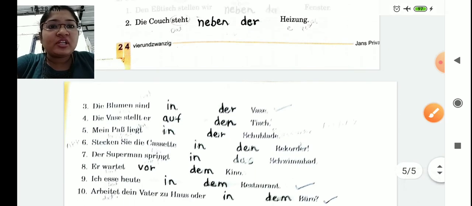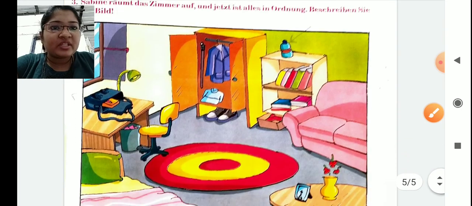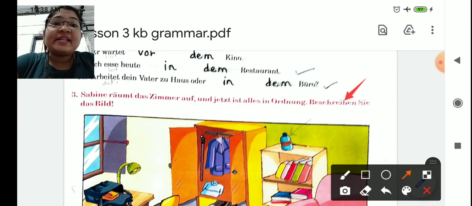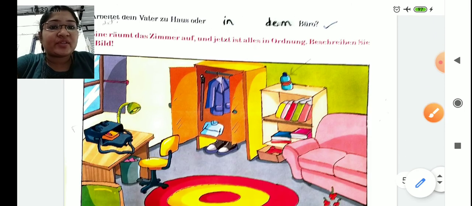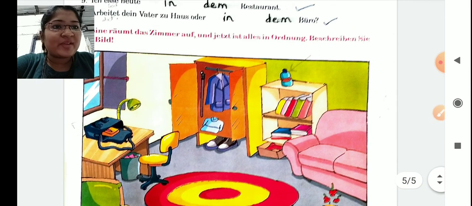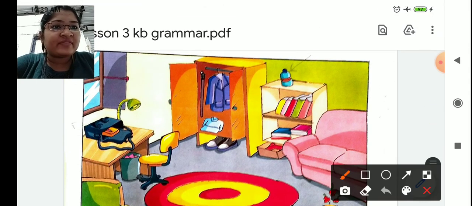Let's solve this example also. One example I will tell you from the third. What they are asking in the third one: Sabina räumt das Zimmer auf. Sabina is cleaning the room. Und jetzt ist alles in Ordnung. Now everything is in order. Beschreiben Sie das Bild. You have to describe the picture. If you remember, this was that boy's room and she has ordered everything. Now let's solve this example.